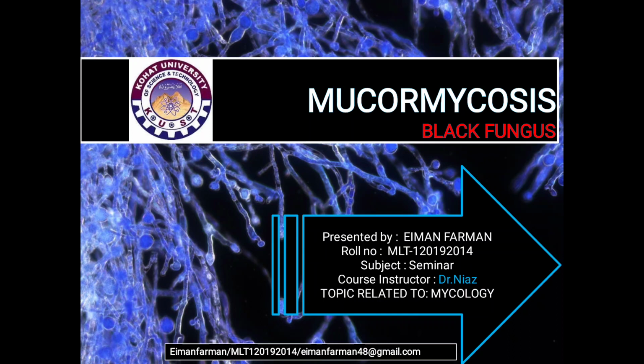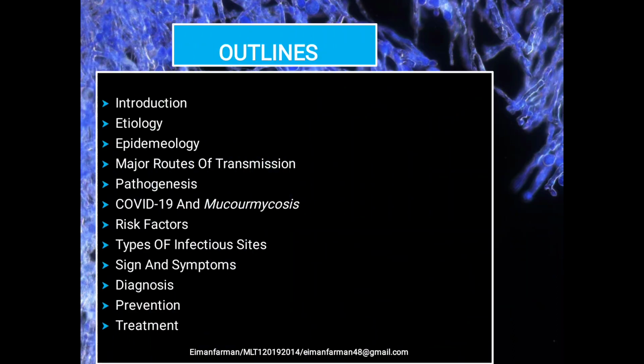This is Eiman, student of BS MLT, 8th semester, and the topic I am going to present is mucormycosis, also known as black fungus. The outlines of this presentation include introduction, etiology, epidemiology, major routes of transmission, pathogenesis, COVID-19 and mucormycosis, risk factors, types of infectious sites, signs and symptoms, diagnosis, prevention, and treatment.